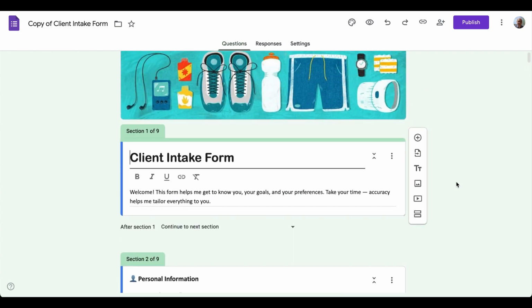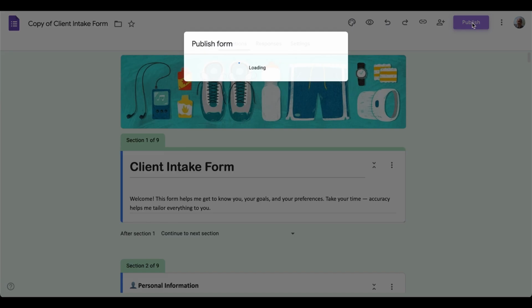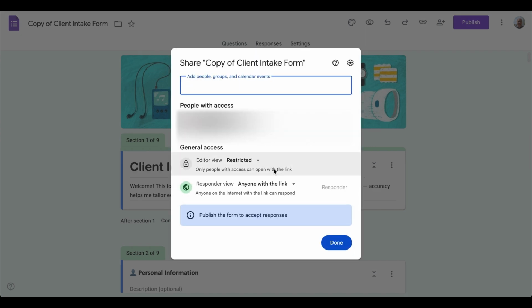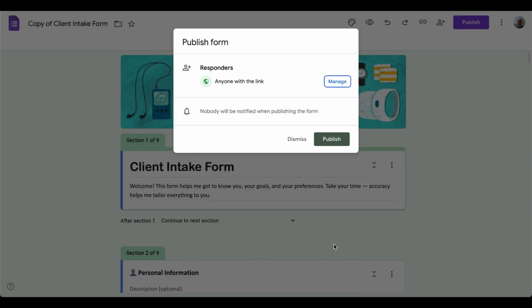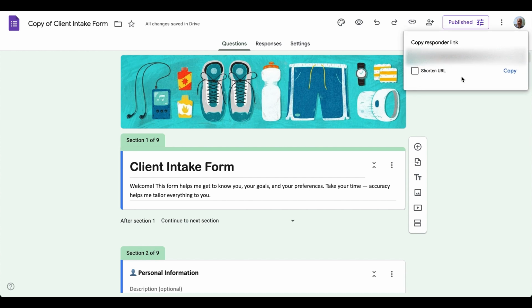Once you've customized the look and feel of your intake form, you will need to publish the form. That's how your clients will be able to see the form and actually input information. The first thing you'll need to do is go up here to the publish button and click publish. Then make sure that anyone with the link is listed here. If not, you can click on manage and change it right here. Once that has anyone with the link, you'll just click publish. And now your form is published.